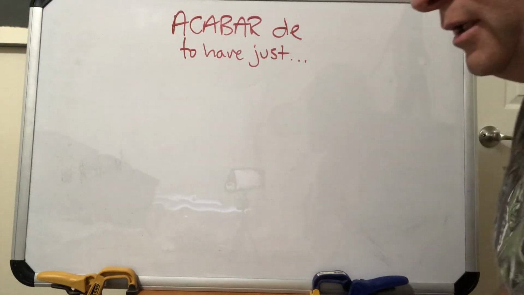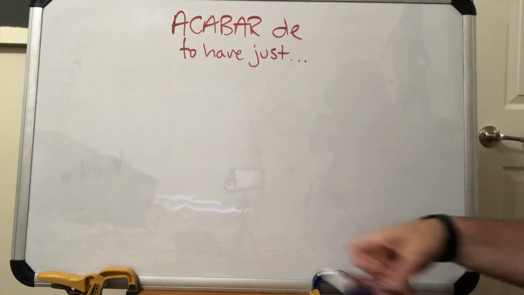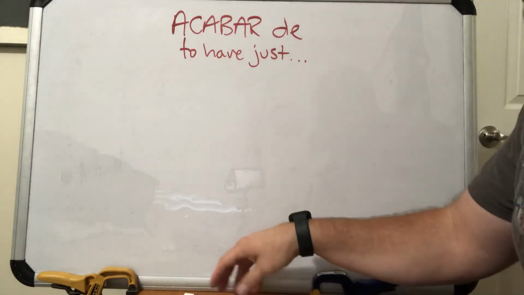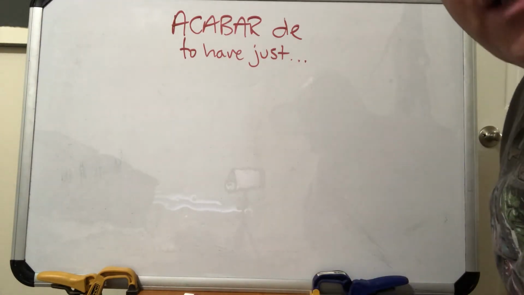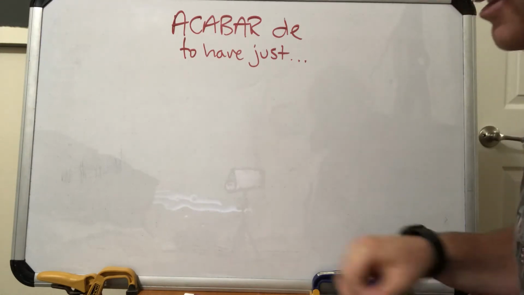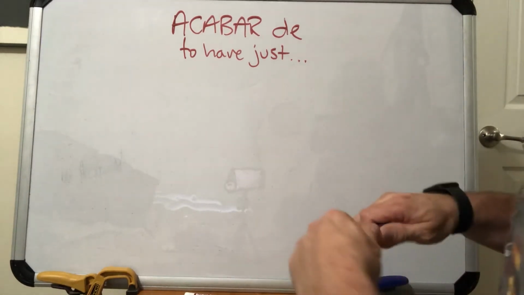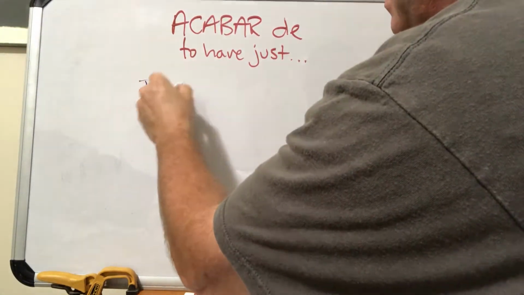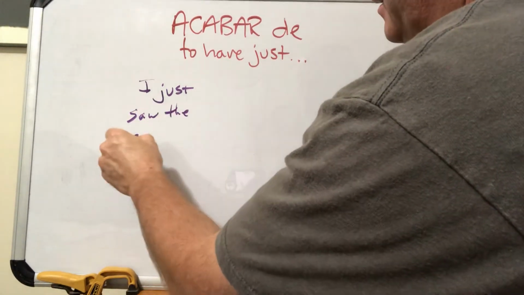Okay, muchachos, in this video we're going to talk about the verb acabar de, which is how we talk about things that have just happened in Spanish, okay? It's a little more complex to put a sentence like this together in English, and Spanish really makes it simple, all right? So, for example, in English we say, oh, I just saw the accident.